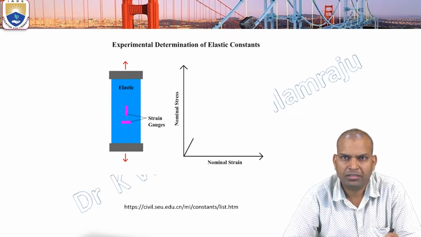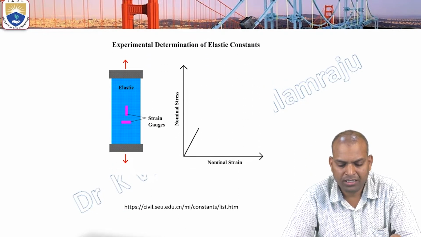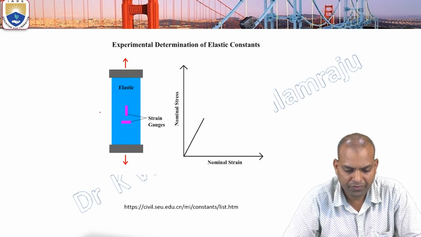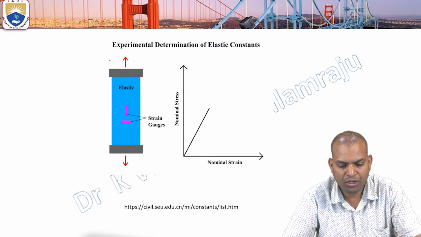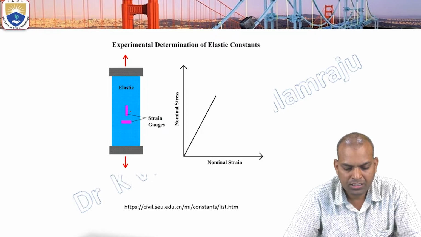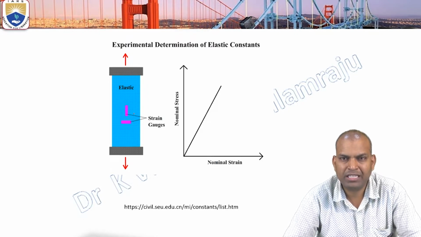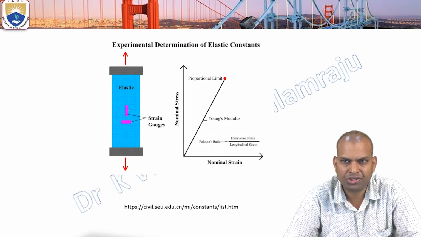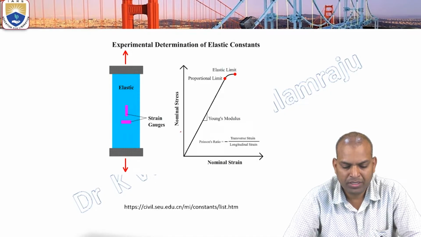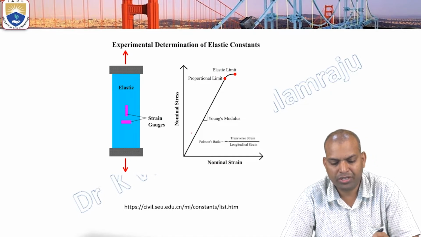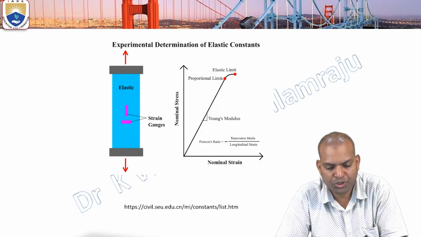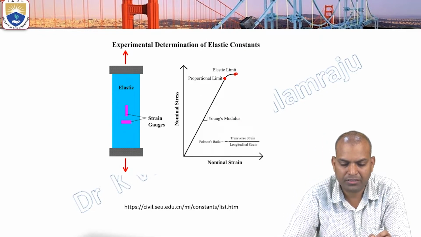Here is the stress strain curve of another material. Tensile load is applied on this, and these are the strain gauges, which are useful for measuring the strain. This is the nominal stress, the nominal strain, the proportional limit, and the elastic limit.